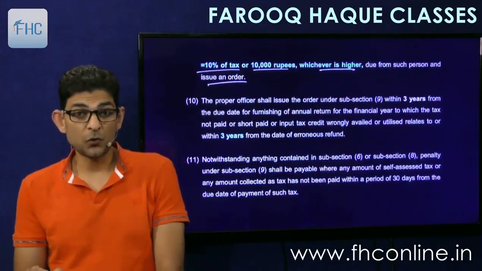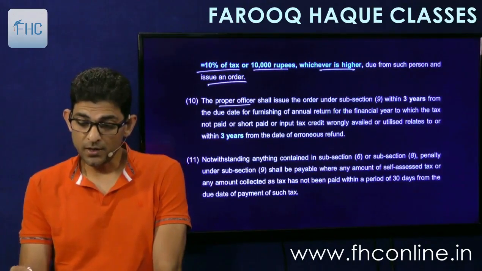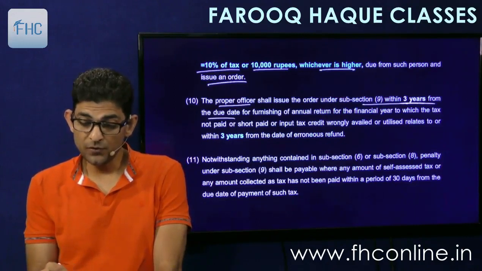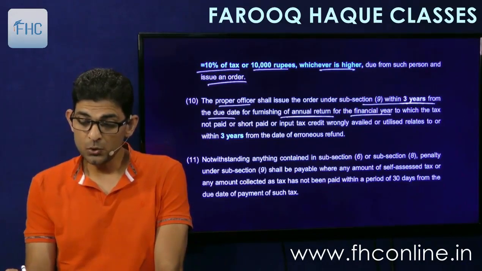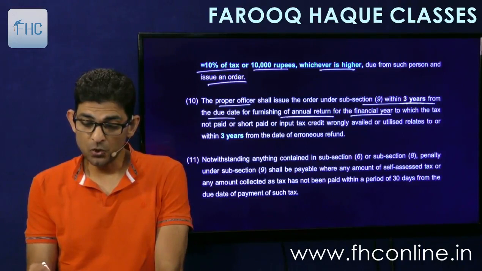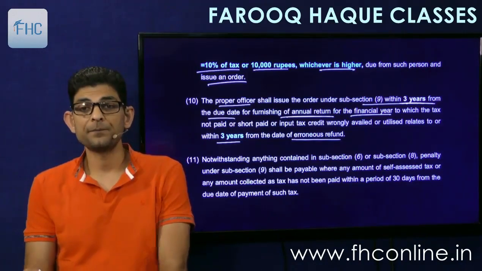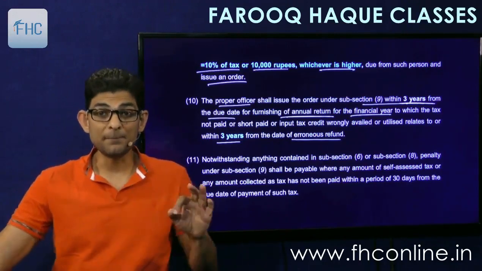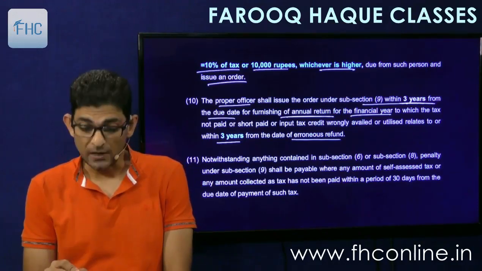Then the time limit for issue of order is given under subsection 10. The proper officer shall issue the order under subsection 9 within 3 years from the due date of furnishing the annual return for the financial year to which the tax not paid or short paid or input tax credit wrongly availed or utilized relates to, or within 3 years from the date of erroneous refund. So this is the time within which the adjudication has to be completed, the order has to be passed. 3 years. Let me explain how this 3 years is calculated, okay?